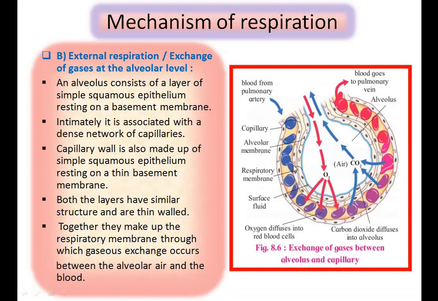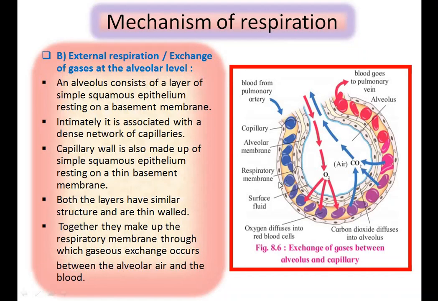In the figure, see here, the respiratory membrane is present, which is made up of the layers, that is squamous epithelial cells of alveolar cells and squamous epithelial cells of the capillary wall.